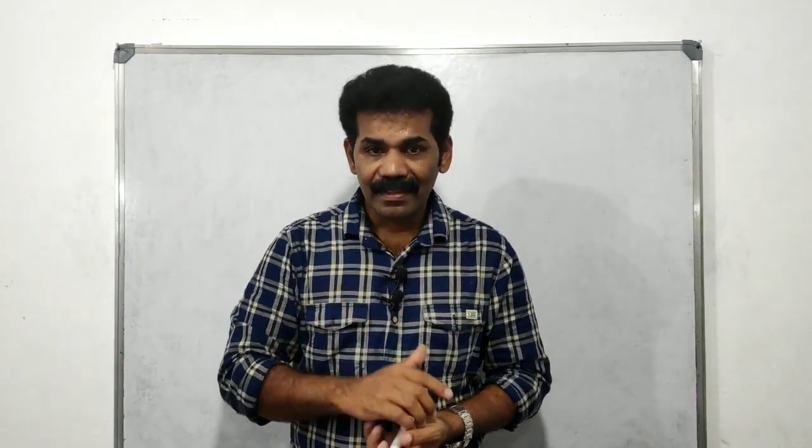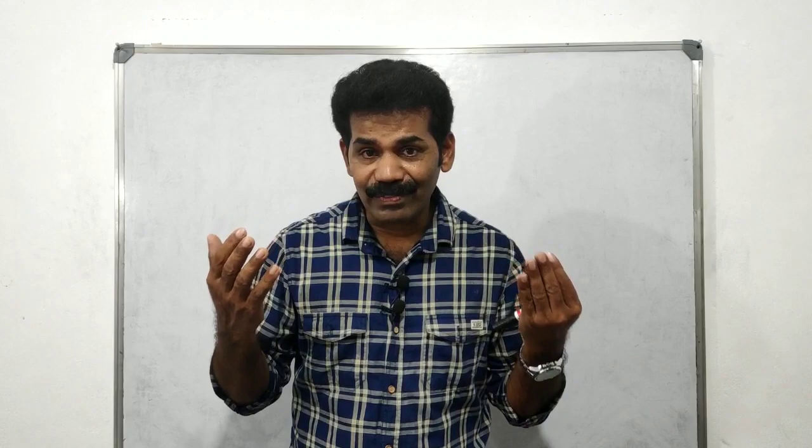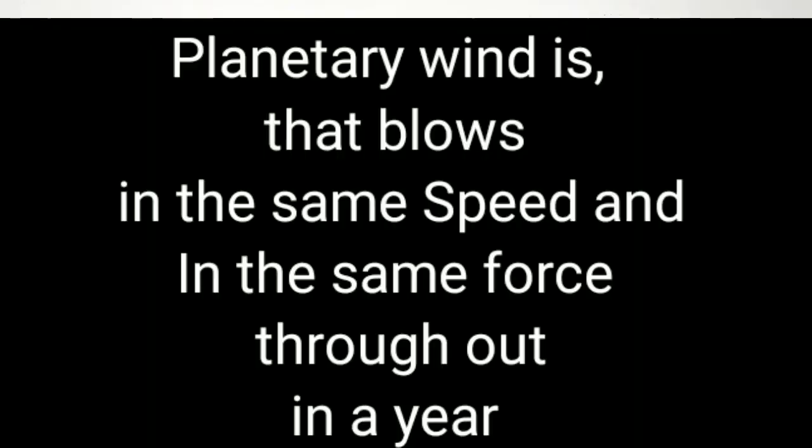Have you got it? Please say that once again. What is the definition of planetary wind? Planetary wind is a wind that blows with the same force, same speed and same direction throughout the year. That is known as planetary wind.